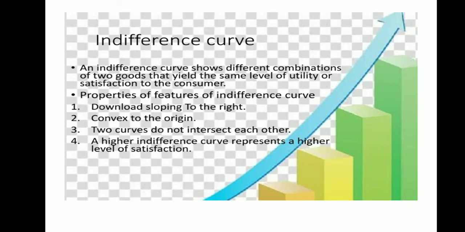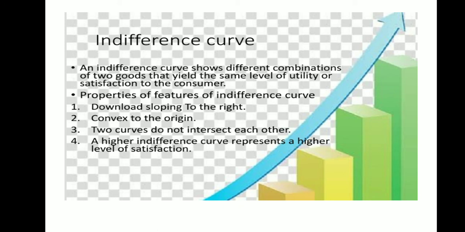Now what is an indifference curve? An indifference curve shows the different combinations of two goods that yield the same level of utility or satisfaction to the consumer. Over here, when the consumer is consuming two products, the same kind of satisfaction is derived from consumption of A units and consumption of B units. That is called an indifference curve.